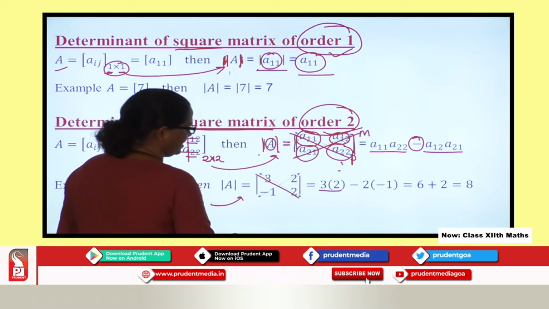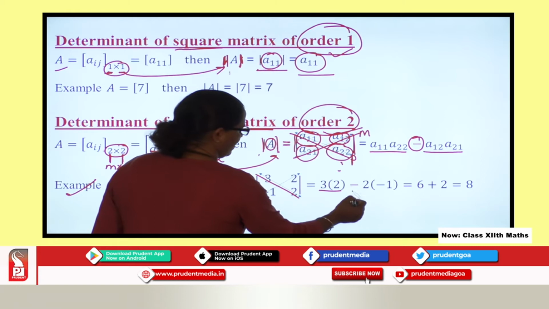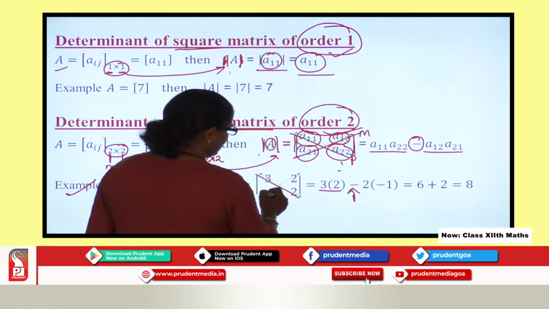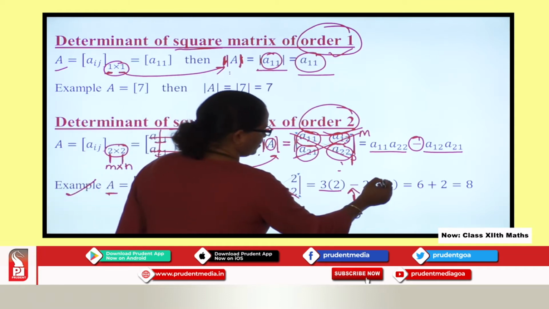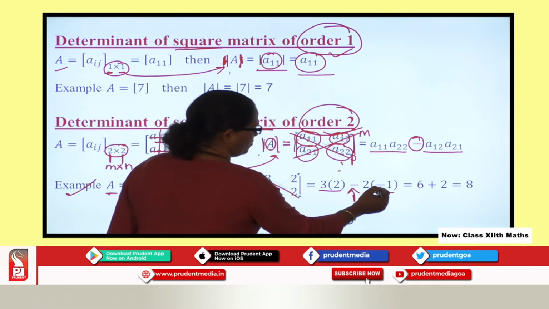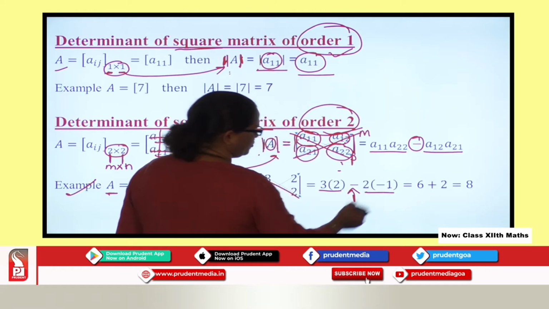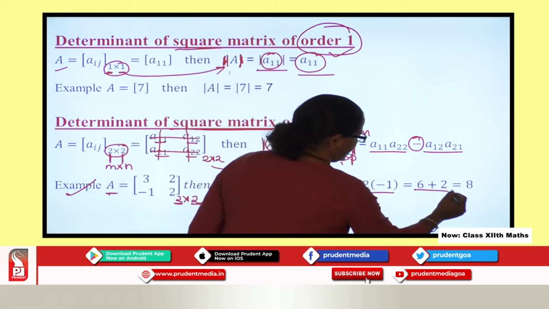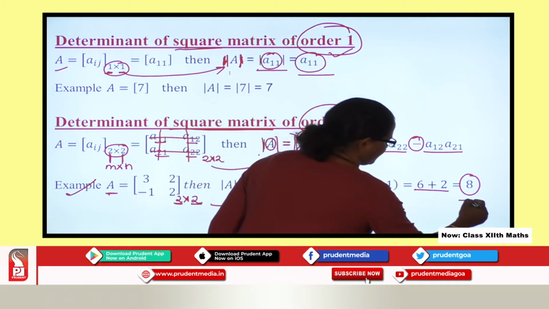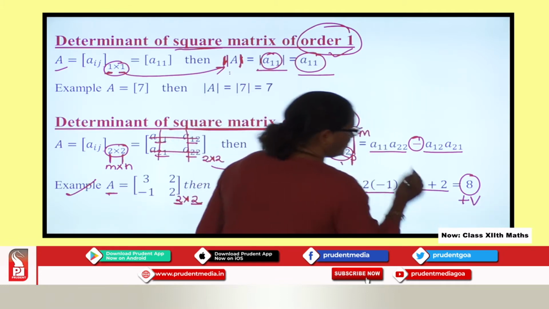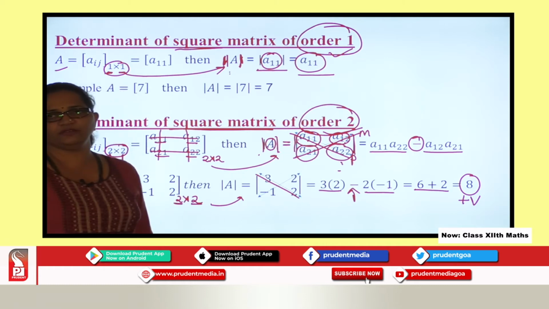Then minus, I will multiply the elements of the minor diagonal, so 2 into minus 1. When I add this, I get the answer as 8. Now you can see this is positive, you have a positive integer as the value over here.